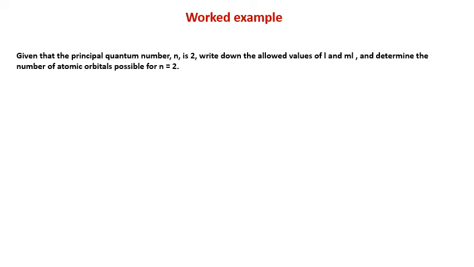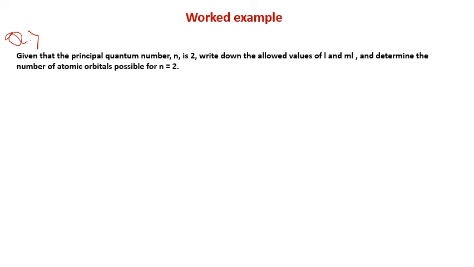Now let us work out an example on quantum numbers and atomic orbitals. Then in the next video I will talk in detail about quantum numbers and atomic orbitals. The question says that given the principal quantum number n is equal to 2, write down all the allowed values of L and ml and determine the number of atomic orbitals possible for n is equal to 2.